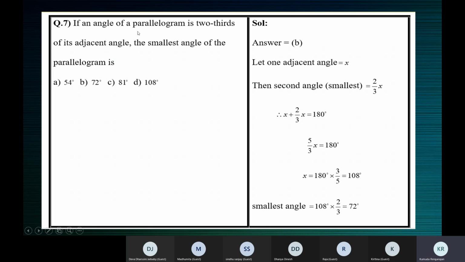So if one angle is 2/3 of its adjacent angle, 2/3 into x, 2/3x is the other angle. If you call one angle x, the other angle is 2/3x. Since we are talking about adjacent angles, the equation is their sum will be 180. One angle plus the other angle, the sum is 180. Must take the LCM, solve and find the value of x, and hence find the smallest angle.